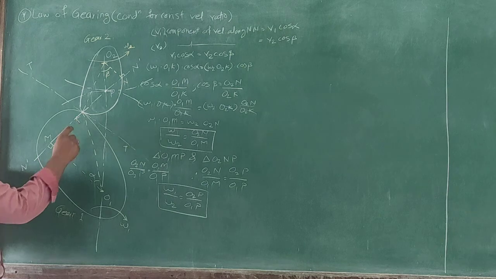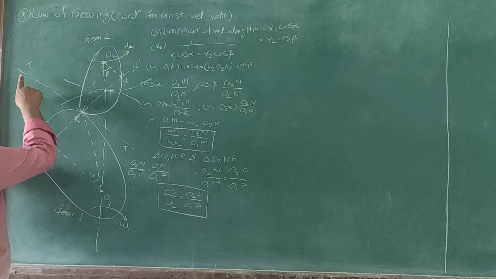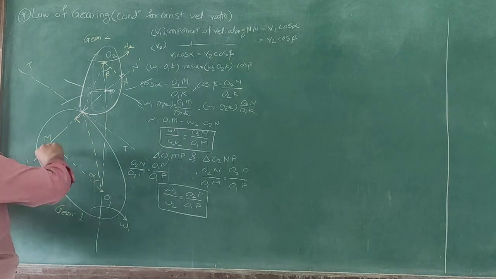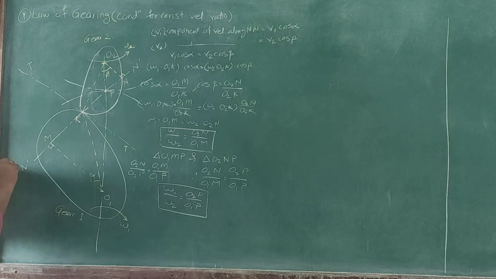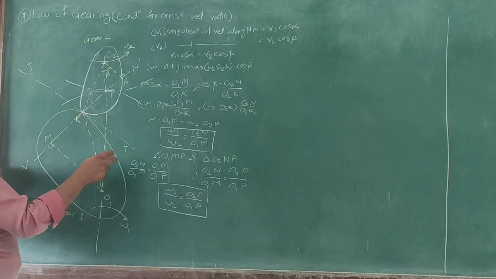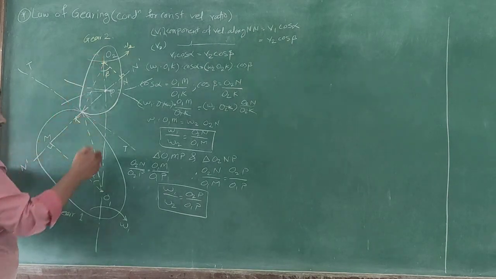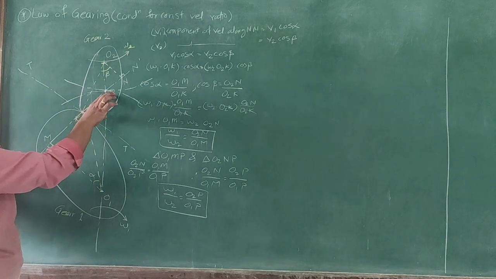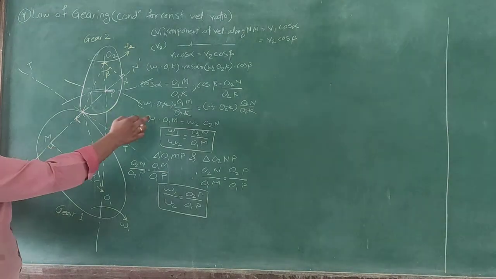They are meeting at point K. If we draw a tangent passing from K, and then draw a normal to this tangent passing through point K, it intercepts the line of centers of the gears at a point, which we have denoted P.